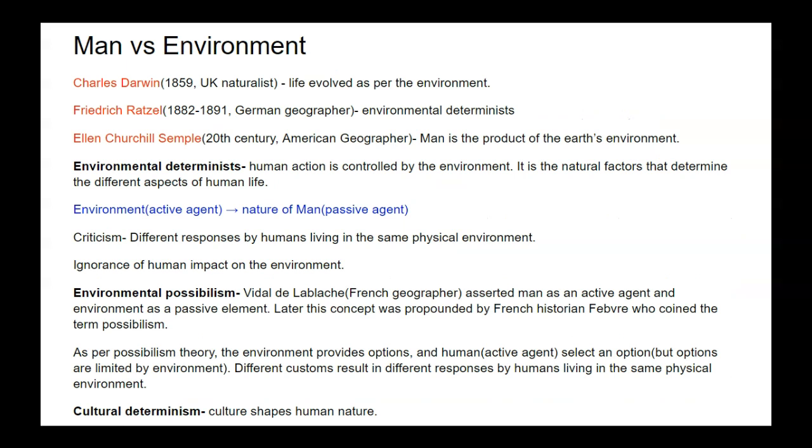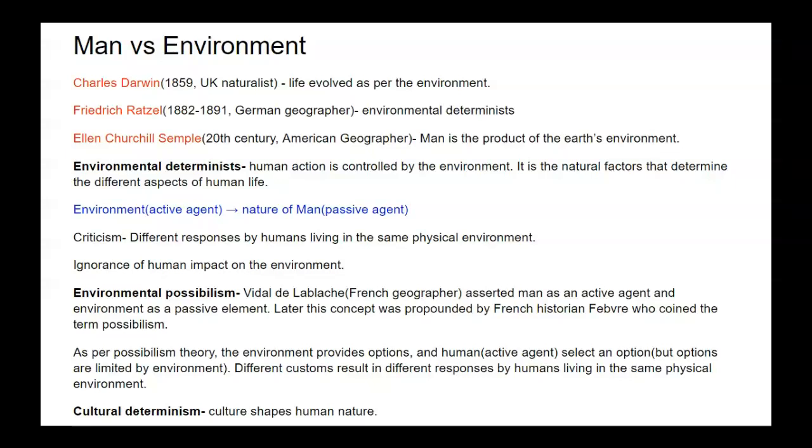The first theory was environmental determinism, and it was given by Friedrich Ratzel, a German geographer. He told that human action is controlled by the environment. It is the natural factors that determine the different aspects of human life. So, as per him, the environment is the active agent and man is the passive agent.